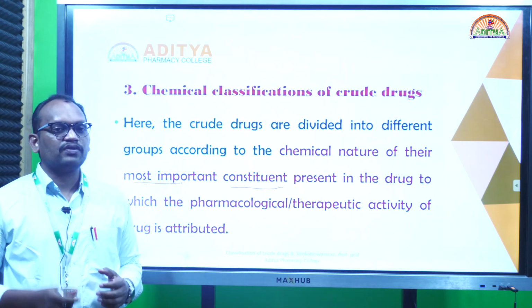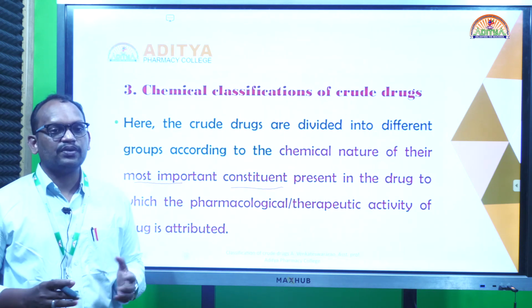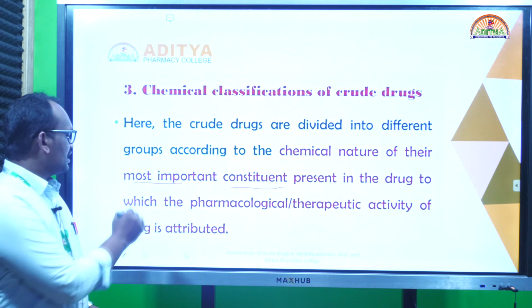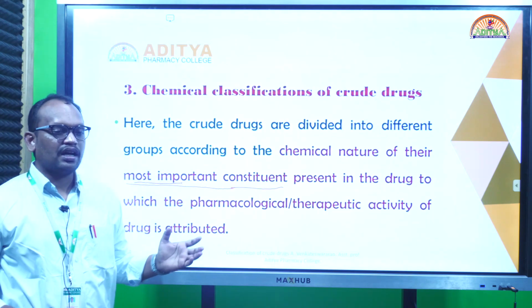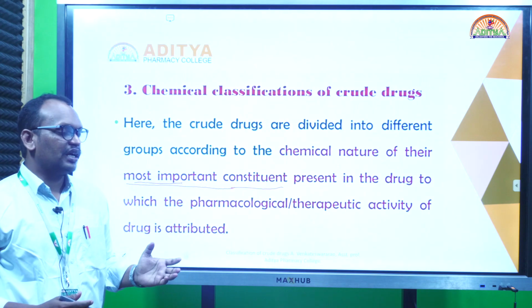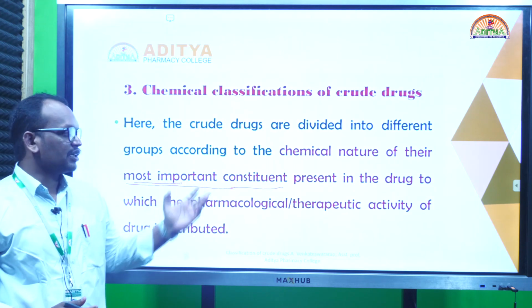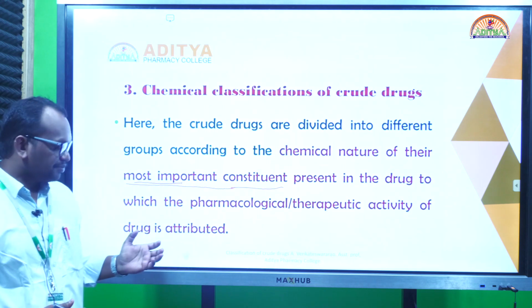We have a lot of chemical constituents present in crude drugs. It's not one isolated chemical, it's a mixture of chemical constituents, but we consider the most important chemical constituent present in the crude drug, not plant or animal drugs, only crude drugs. The most important chemical constituent present in it is what we take as the consideration.